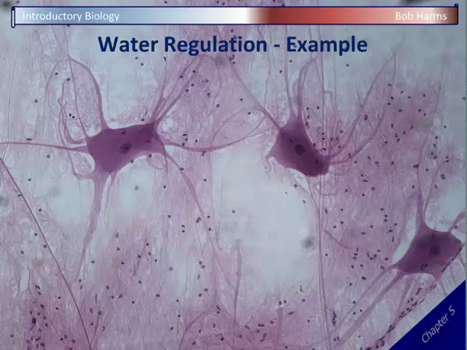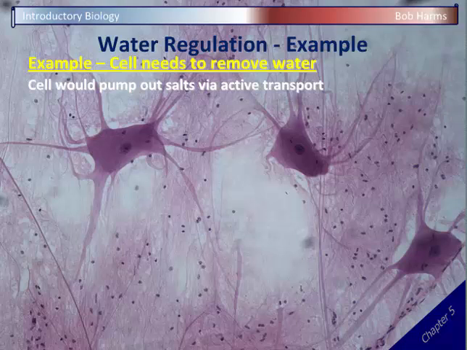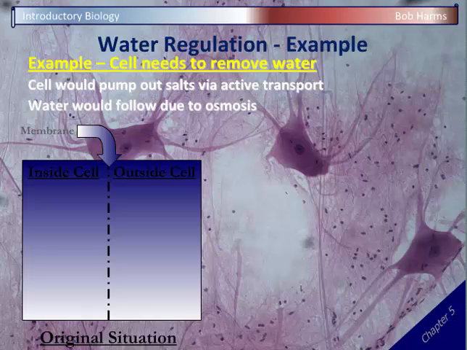So let's take a look at an example here of this indirect water movement. Let's say we've got a cell that needs to lose water. It needs to remove some water from inside the cell. The cell would start out then by pumping salts out. Using active transport and salt proteins or salt channels, it would have to spend energy to pump salts out to concentrate the salt. Okay? Once it did that, the water would then leave the cell following those salts due to osmosis.